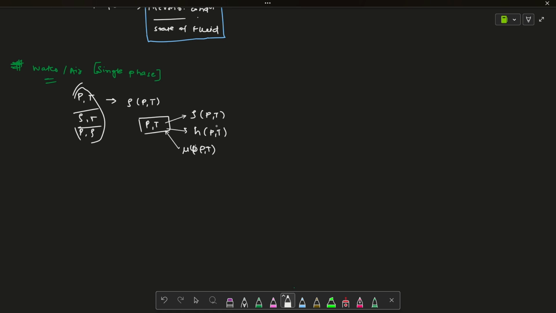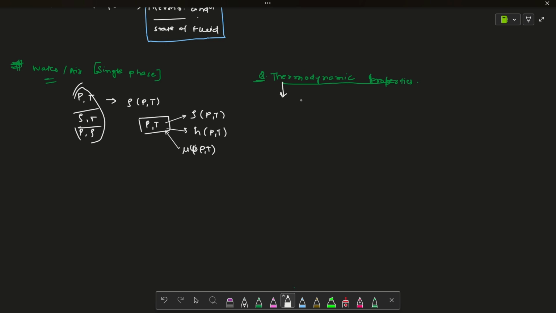One thing has to come to mind. I have told you all these properties are thermodynamic properties of the fluid. So what do these thermodynamic properties tell about any fluid?